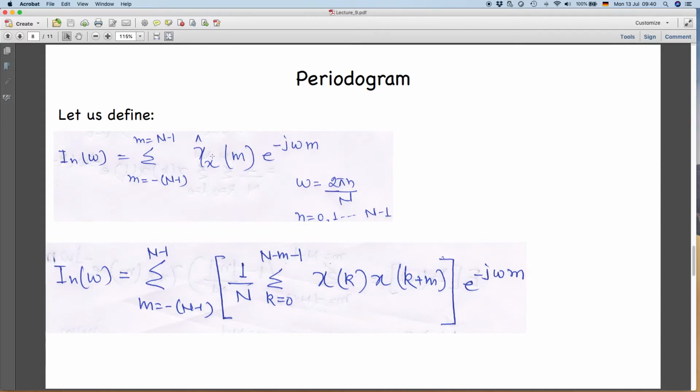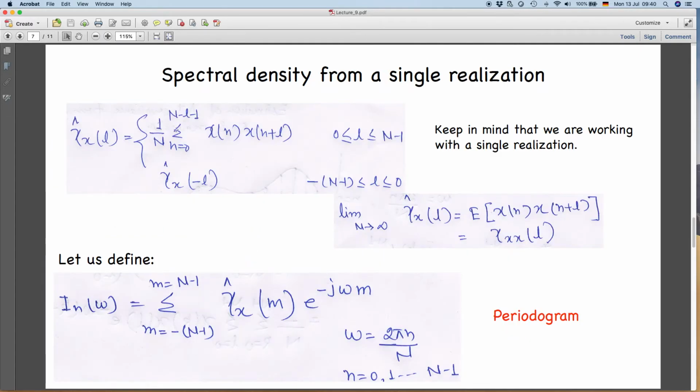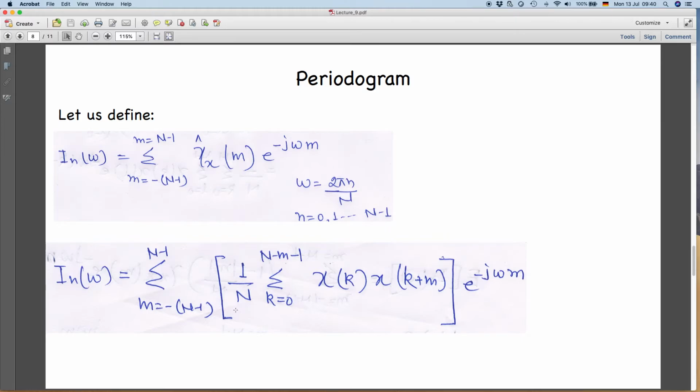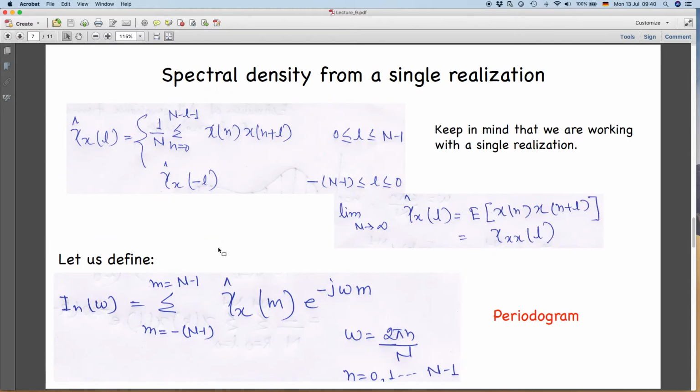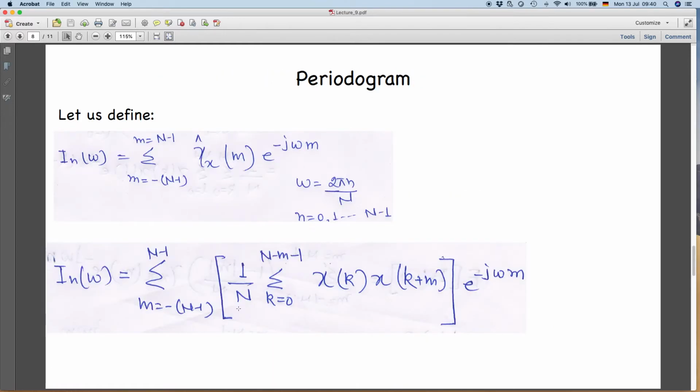You have seen that this single or sample estimate of the autocovariance function can be written, from your definition here, as 1 by n. We have replaced the separation L by m here because we want to use L for something else later. But do not get confused, it is always a function of the separation. In this case the separation is m, sometimes it will be L. It is a matter of convention how you write it.